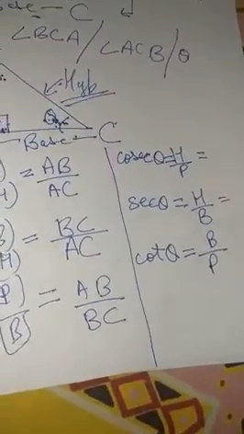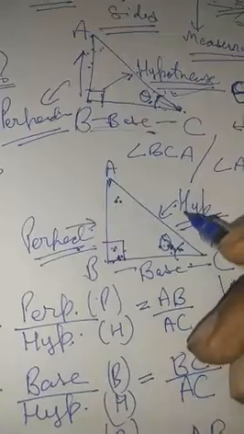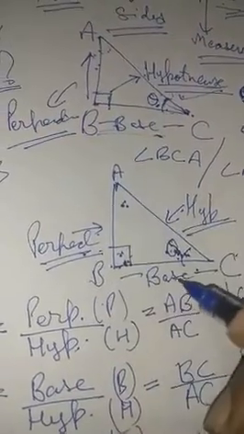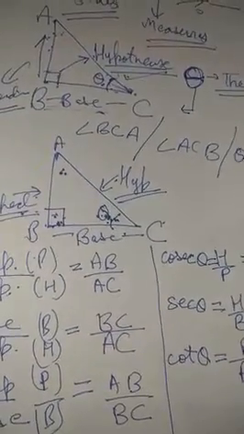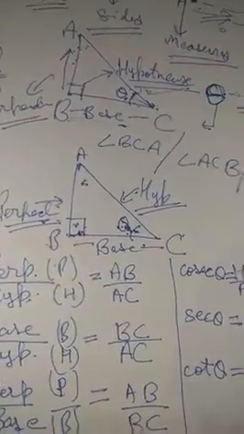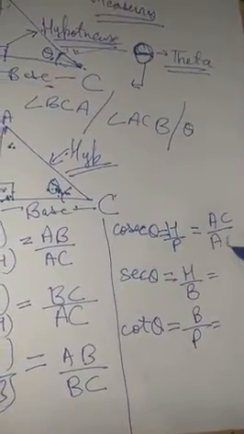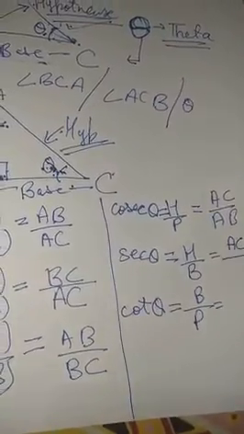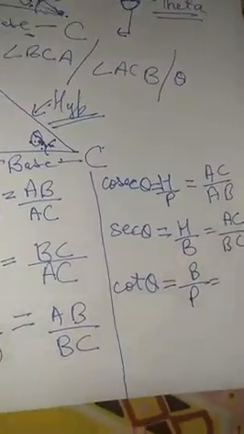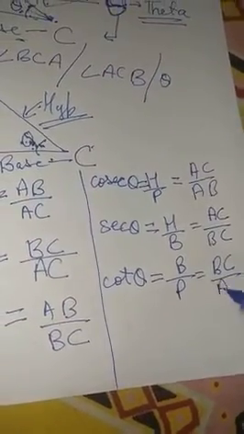Let's try to write down from the triangle which is the hypotenuse upon perpendicular, which one is the base upon hypotenuse accordingly. Cosec theta, hypotenuse upon perpendicular. So, that means it will be AC upon AB. Similarly for the others, hypotenuse upon base, and over here base upon perpendicular.